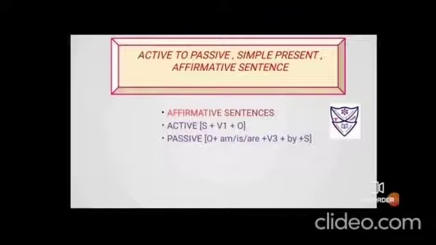So what are the formulas for the active and the passive voice? The formula of active includes S, which stands for subject, V1 for verb in its first form, and O for object. So active voice will have subject, then verb in its first form, and object. Passive voice will have object, then am, is, are, as I've taught you in the table. Then the verb in the first form will be changed into the third form, because in passive voice all verbs should be in their third forms. Fourth step, you have to add by, and then add the subject at the last.